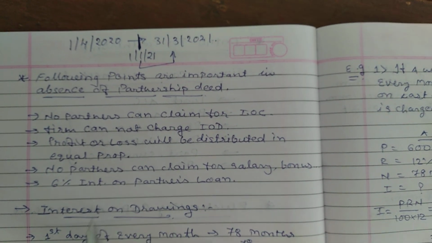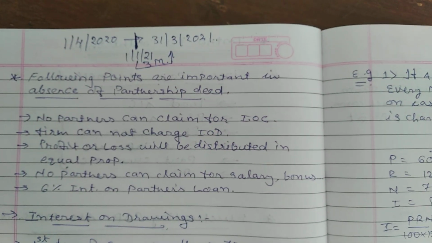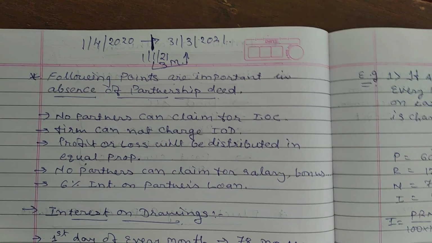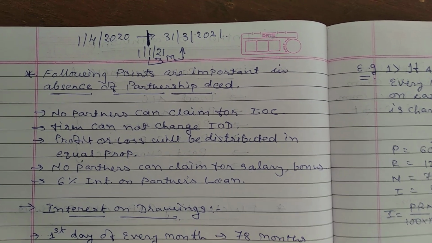That means you are supposed to calculate interest on drawings for 3 months only. This is just once, when the partner has withdrawn a particular amount.